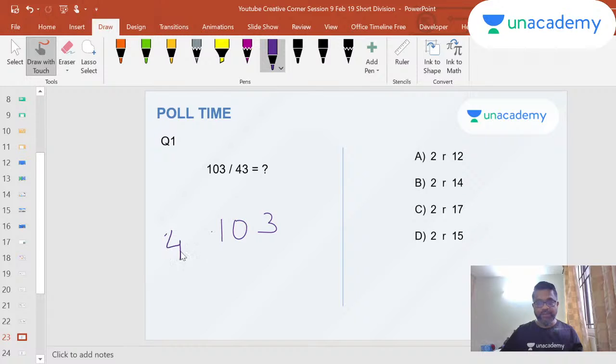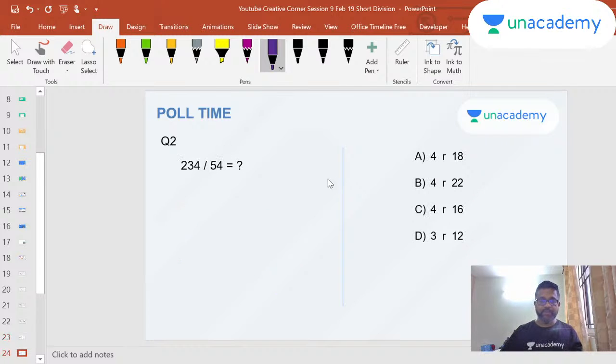103 divided by 43, right? So I'll draw this line here. I'll draw 2 lines here. So 4 2s are 8. I think this is the same problem we did before, so it's a repeat here. 23 minus 6 is a 17, right? Yeah, this is the same problem that we did here.